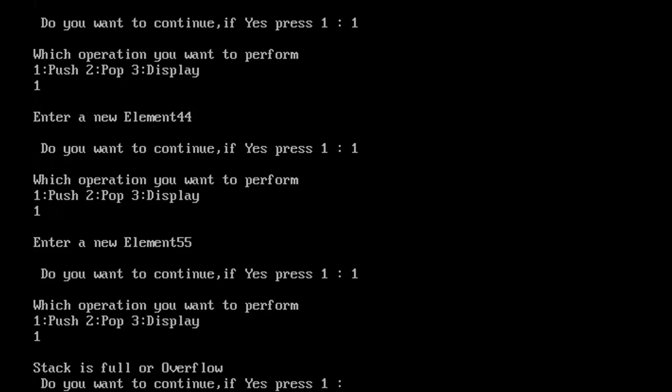What message came? Stack is full. Stack is full. Why has this message come? Why is this message displayed?